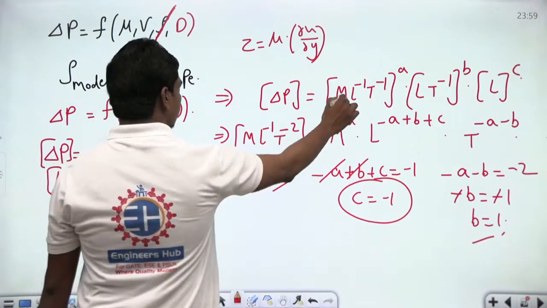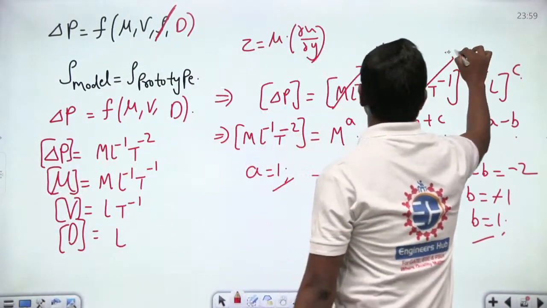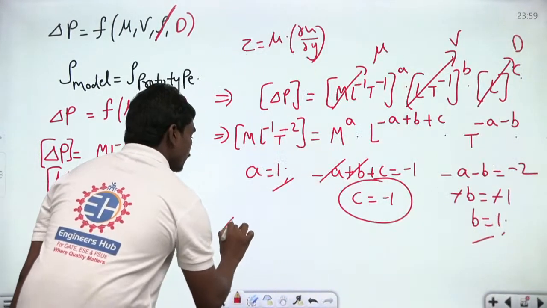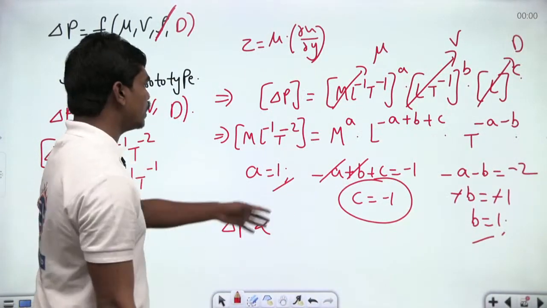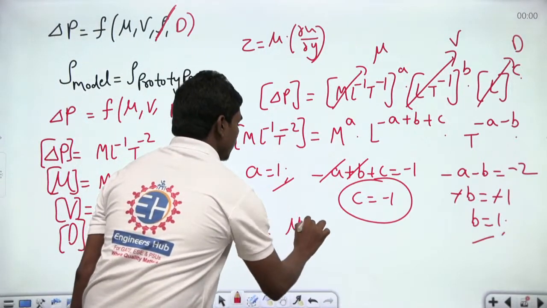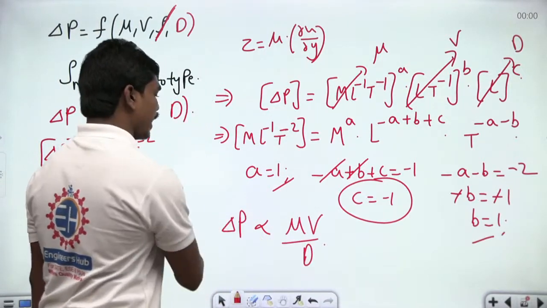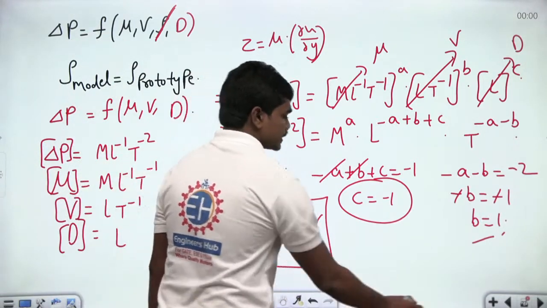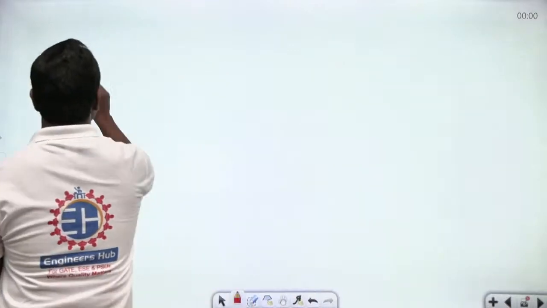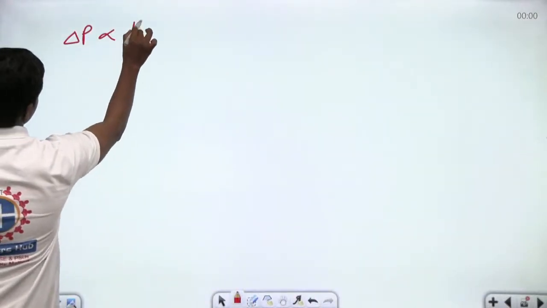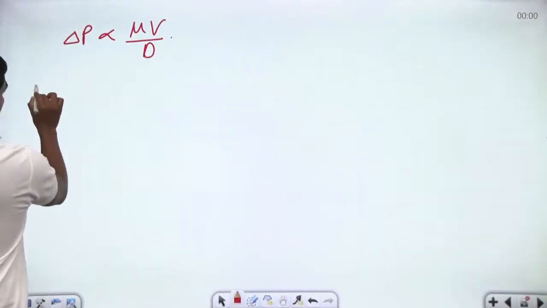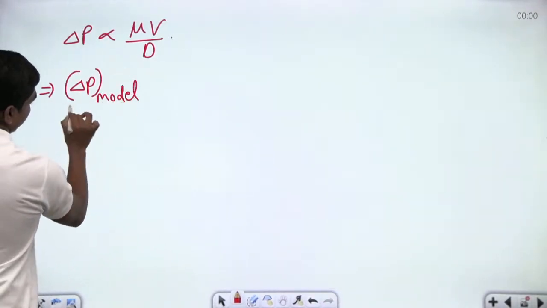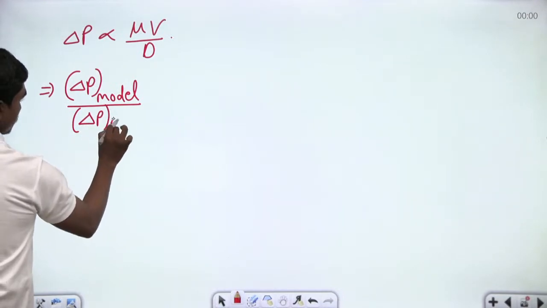So finally this expression is for mu and this is for V and this is for D. So if you write the things, we have delta P is proportional to mu V by D. This is what we have initially, correct? So this is proportional to mu V by D. So let us do these things for prototype and model as well. So let us write delta P of model divided by delta P of prototype.